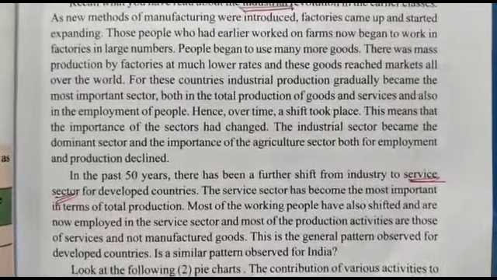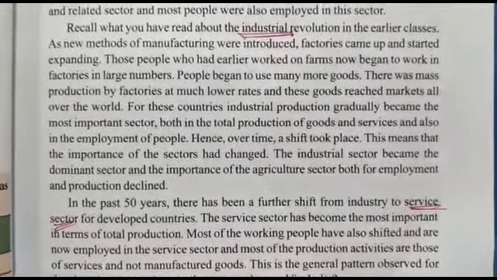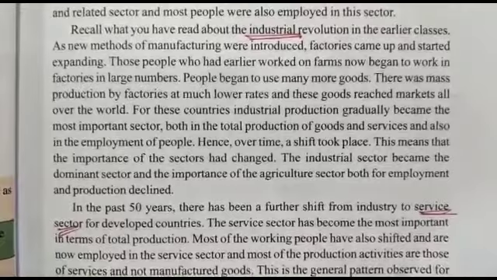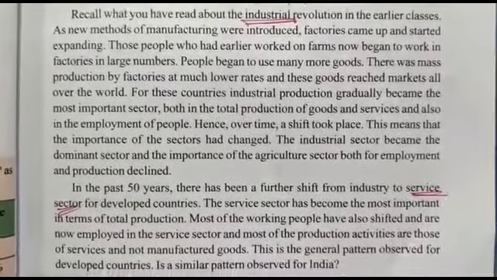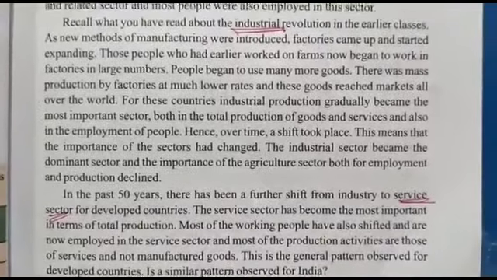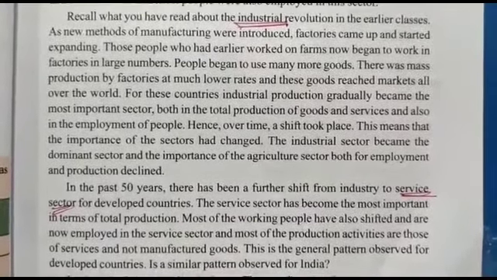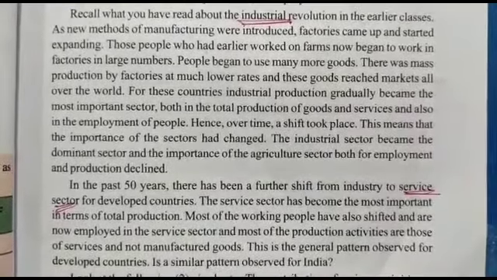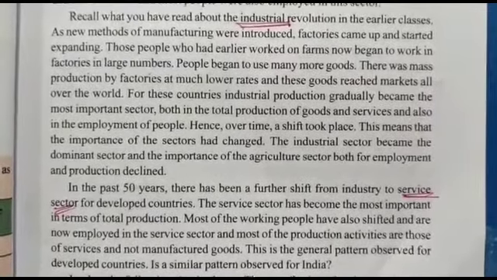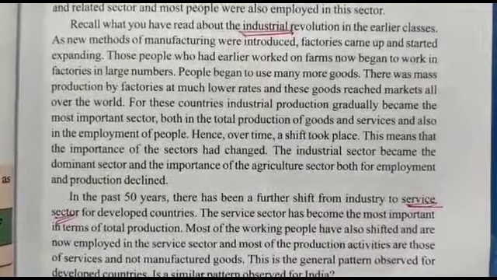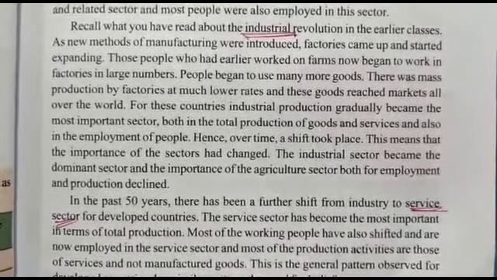Hence, over time, the shift took place. This means that the importance of the sectors had changed. The industrial sector has become a very dominant sector, important for agriculture as well as for the people and their employment, even for production. We can observe that production has declined in agriculture but increased in the industrial sector.